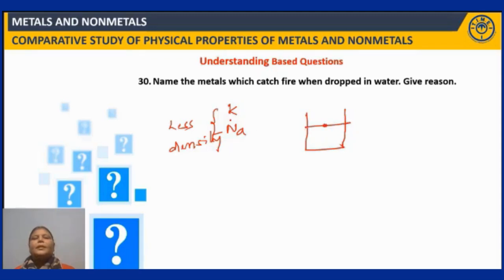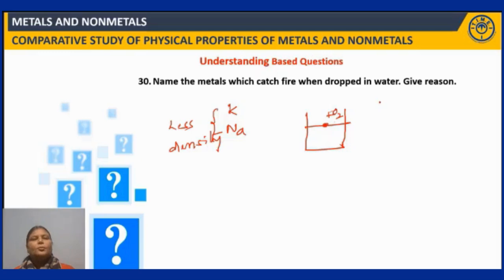And the reaction of these metals with moisture is a highly exothermic reaction. The meaning of which is, when the reaction takes place, an enormous amount of heat energy will be released, right? And these metals, being light in weight, float, and as the reaction with moisture is exothermic, the heat energy that is released helps this metal to react with oxygen which is there in the atmosphere. Because now the metal is in contact with the atmospheric oxygen, isn't it? Because it is floating on the water.